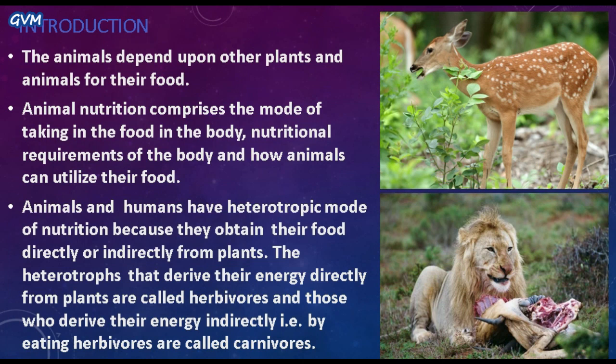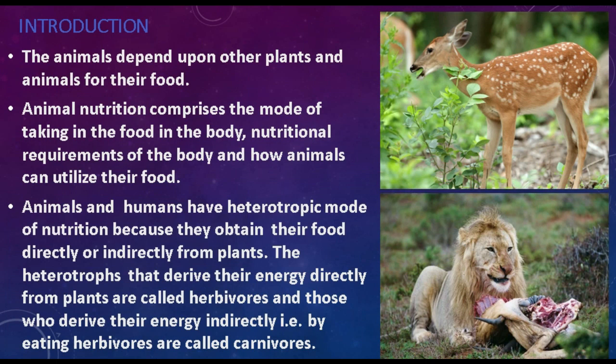And students, on the basis of these feeding habits, animals are categorized into different categories. The first one is herbivore. Students, herbivores are those heterotrophs that derive their energy directly from plants, like deer, cow, buffalo, goat, sheep, etc. The second category is carnivores.